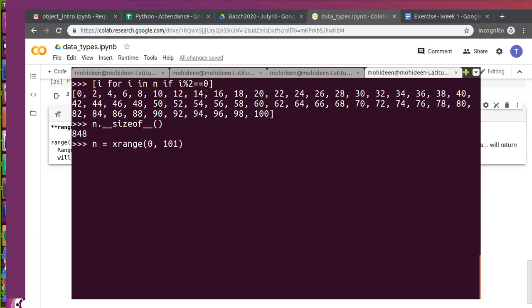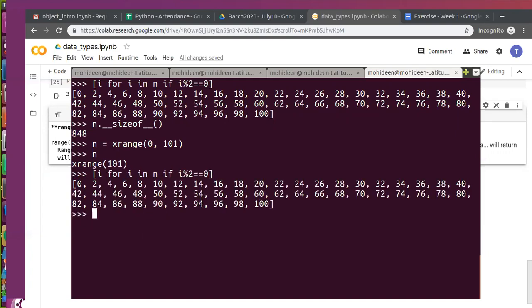This will actually produce a reference, meaning you can utilize it at runtime. Say for example, here in this case you will get even numbers without fail. But if I get the size, the size was just 40 bytes. Got the difference? So this concept is called a generator. We'll talk briefly in upcoming classes about what a generator is and how it works. Okay, so here Python will allocate memory for one object. I will explain how it works.